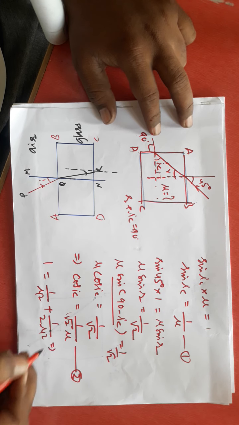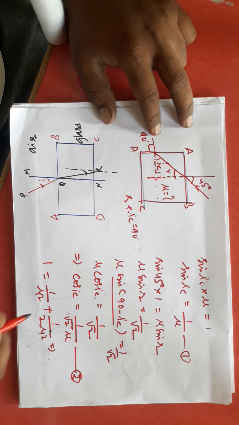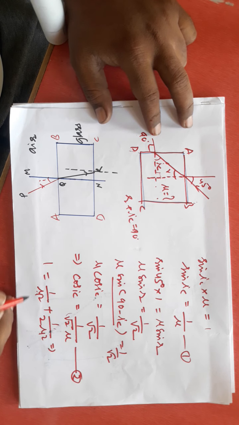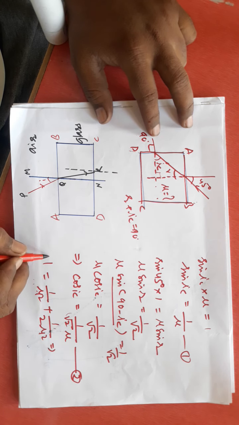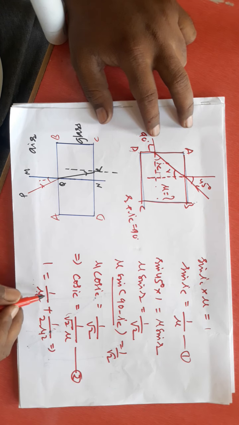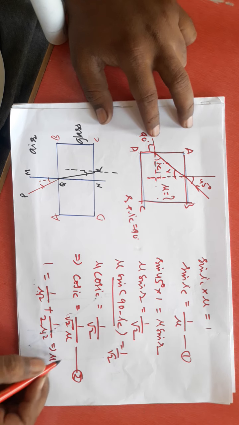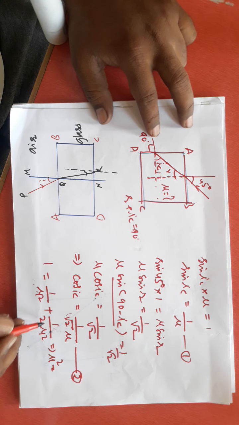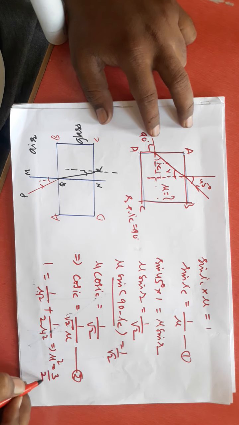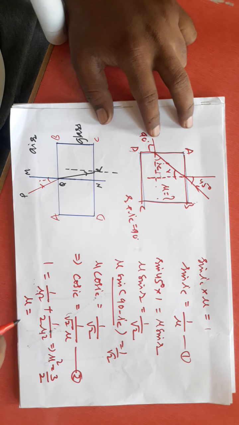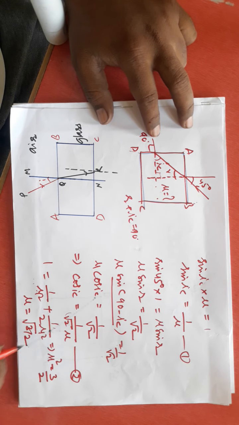If I take 1 by mu square common, this will be 1 plus half. Then mu square is equal to 1 plus half, which is 3 by 2, and mu is equal to root of 3 by 2. That's all.